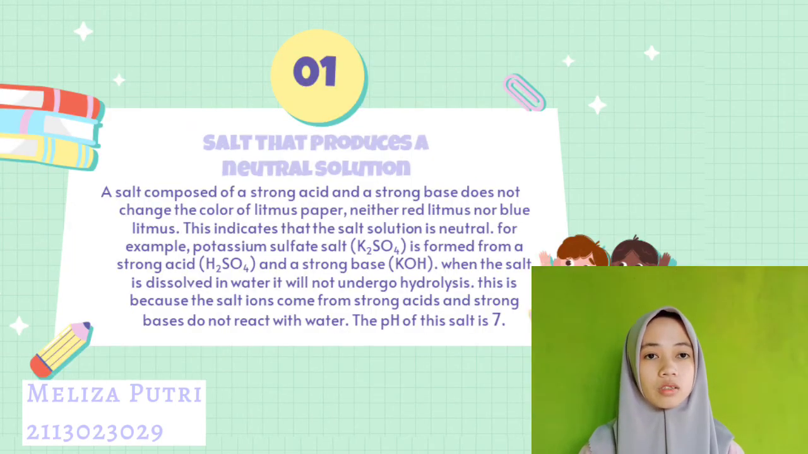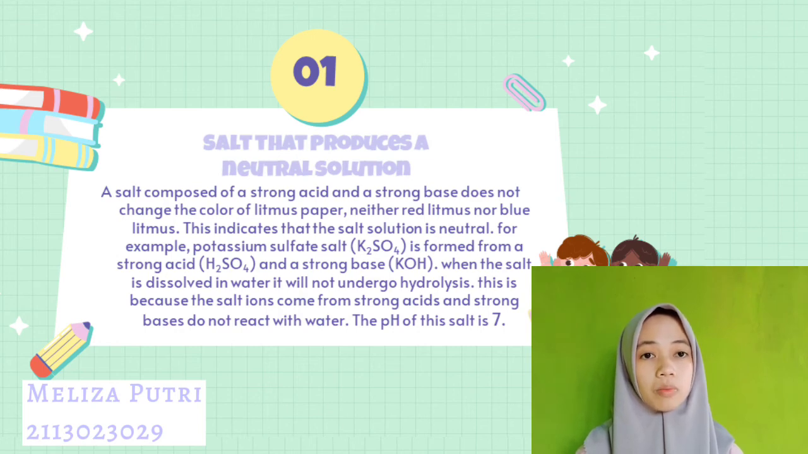The first, salt that produces a neutral solution. A salt composed of a strong acid and a strong base does not change the color of litmus paper, neither red litmus nor blue litmus. This indicates that the salt solution is neutral.